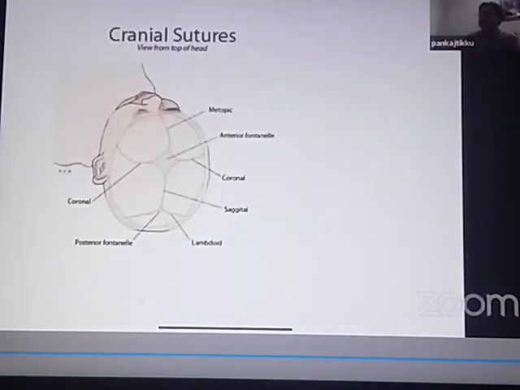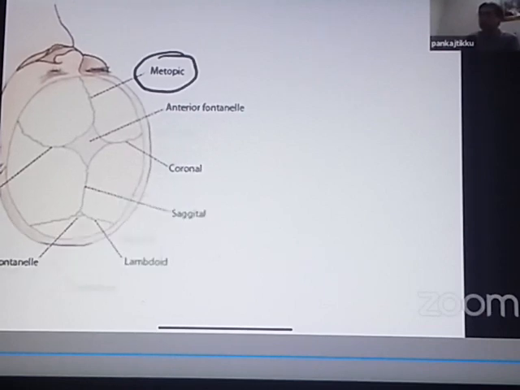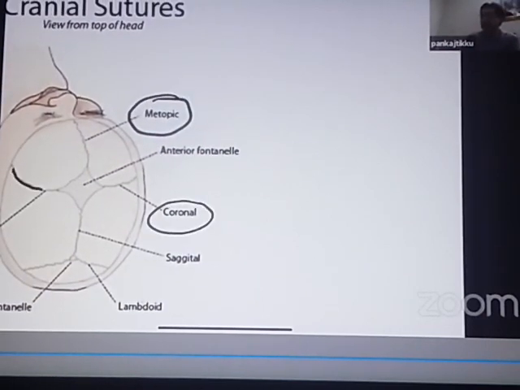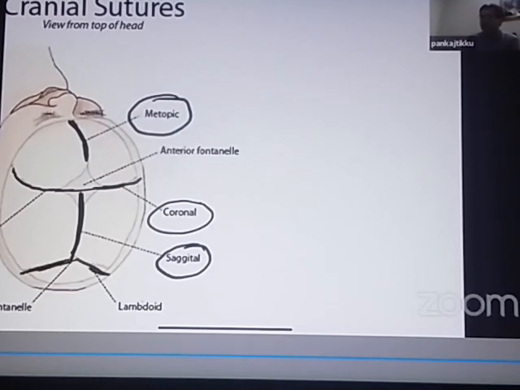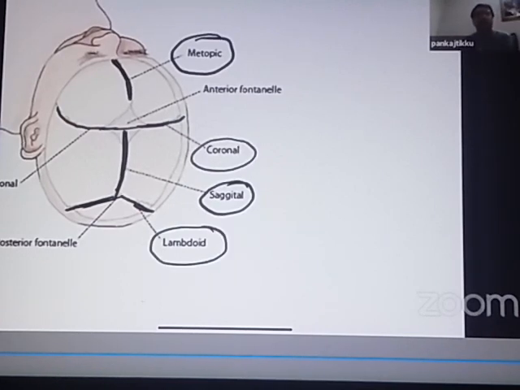So you can see these sutures, the metopic suture. Metopic suture is between the two frontal bones. Then you can see the coronal sutures. These are the coronal sutures, both coronal sutures, bilateral coronal sutures. Then this is the metopic suture. Then you can see this sagittal suture, this long suture is the sagittal suture. And then you have the two lambdoid sutures. So these are the lambdoid sutures. So these are the sutures which you should primarily remember for your exams.